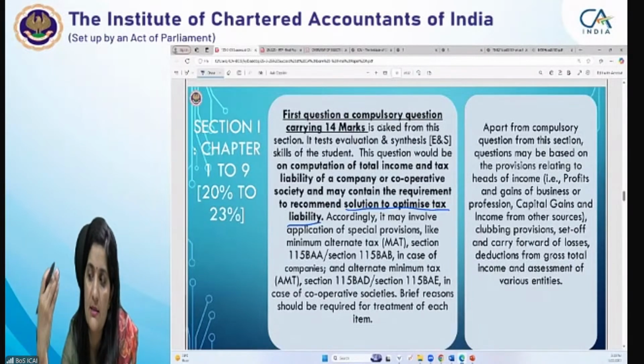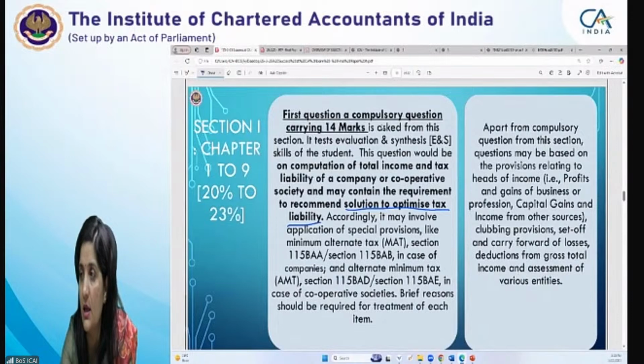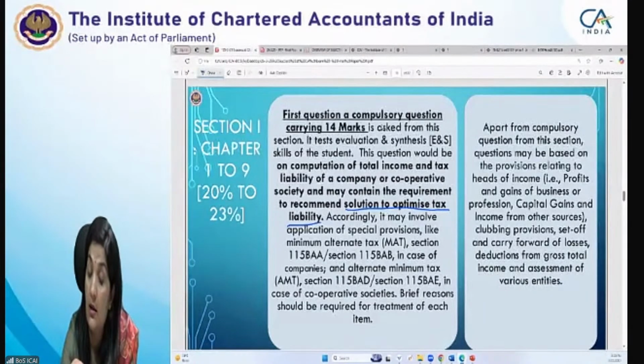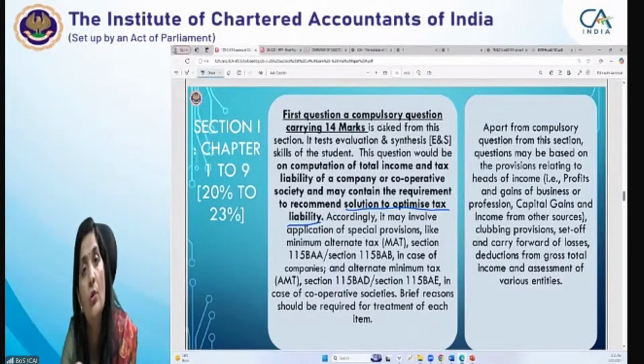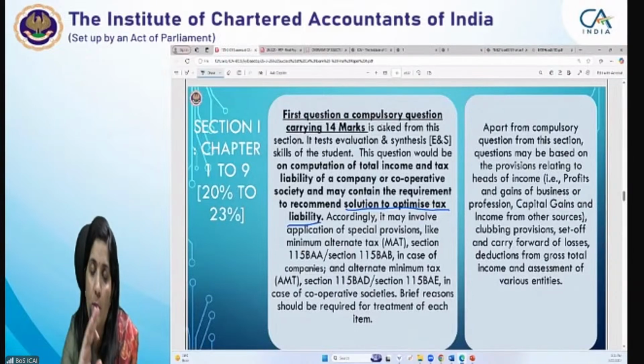उसके आप देखोगे, practice करने के लिए there are many questions given in your model test papers. किस तरीके से आपको proceed करना है इन questions को present करने के लिए, ठीक है? So you have to remember the concession tax regime, what exemptions and deductions are not allowable while computing income as per 115BAA, 115BAB. You have to remember exactly which deductions and exemptions are not available. Only then will you be able to compute and compare both the normal provisions and these concession tax regimes.